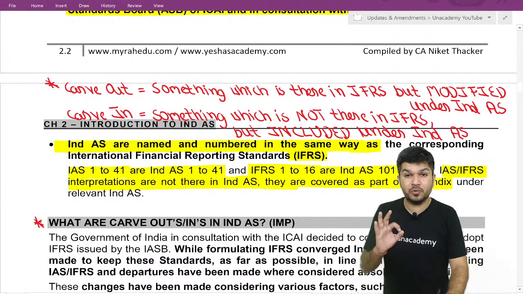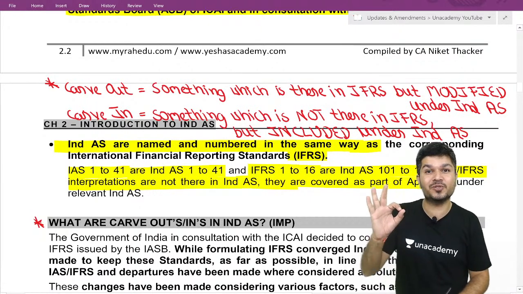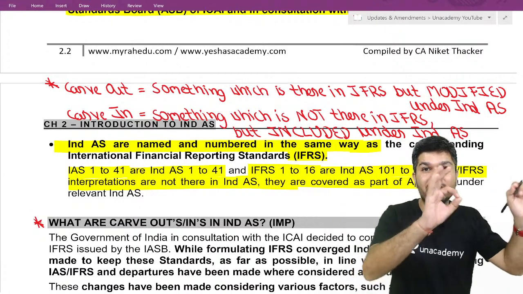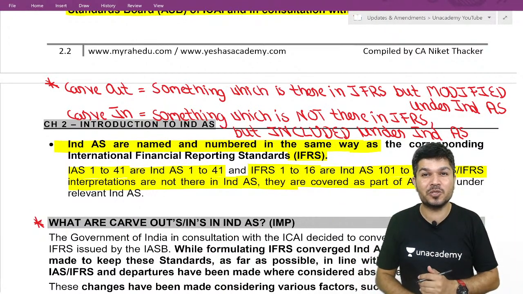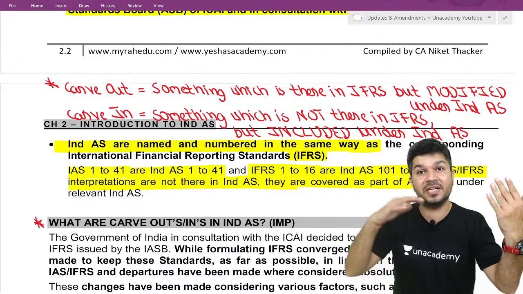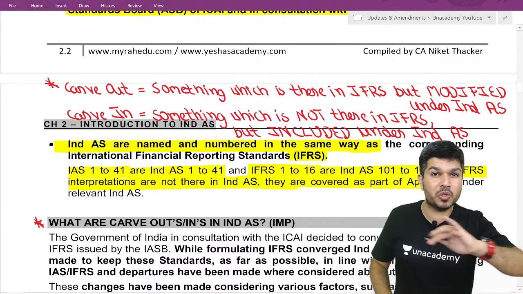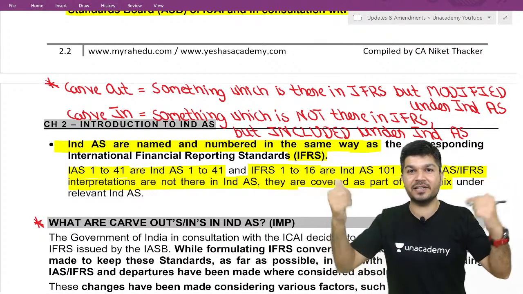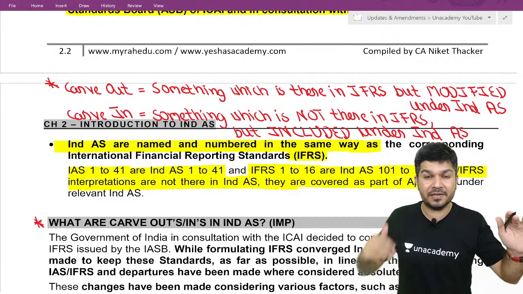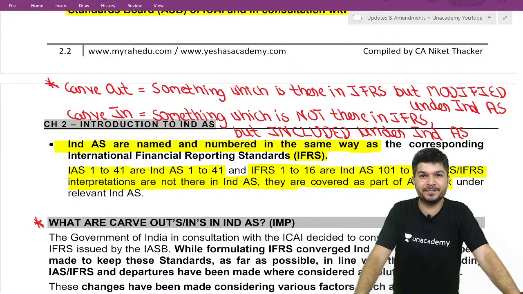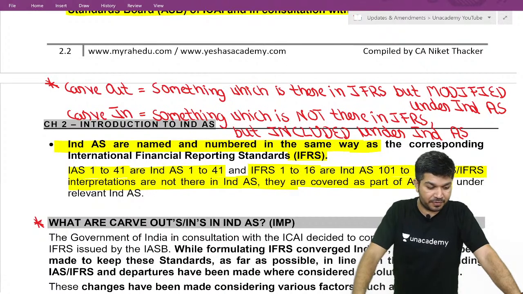Okay. We have not adopted IFRS, we have converged to IFRS. Convergence means we have set up our own standards which are based on IFRS, but we have done a bit of modification. Some treatment what was there, we changed it, that's carve out. Something which was not there in IFRS, we added, that's carve in. Did you understand the words carve in, carve out?